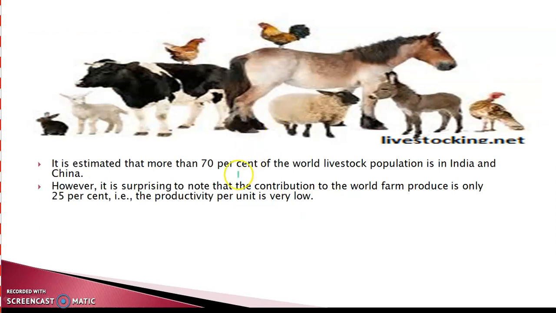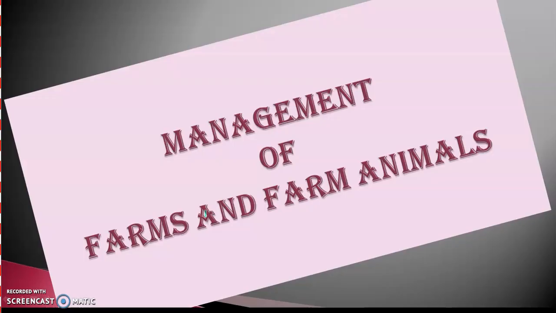It is estimated that more than 70% of the world livestock population is in India and China. However, it is surprising to note that the contribution to the world farm produce is only 25% by these countries. That is, the productivity per unit is very low. Therefore, in addition to old practices of animal breeding and care, new techniques have to be used to improve quality and productivity. So now let's talk about management of farms and farm animals.